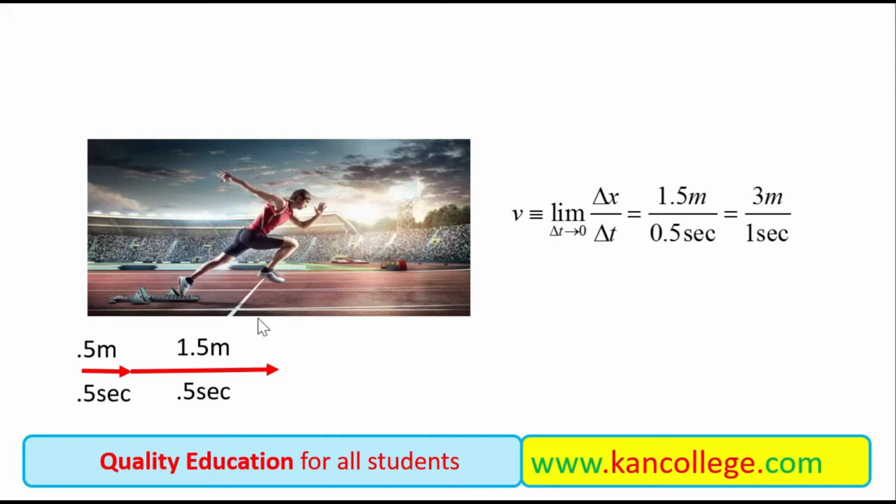So, it is not necessary that the body has covered a distance of 3 meters in half second. Speed is the ability, not the distance covered actually. It is the ability to cover the distance in the next 1 second. It covers or not, it is not necessary. At this time, in this instant of time, it has the ability of 3 meters per second, but in the next half second, it can change its ability.